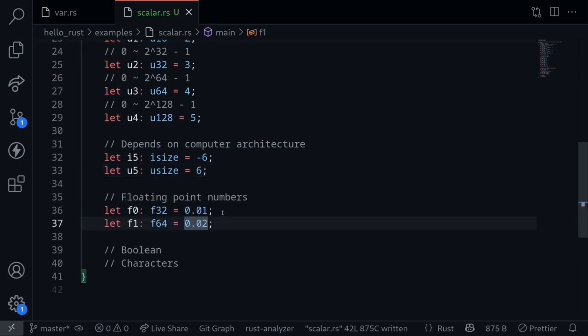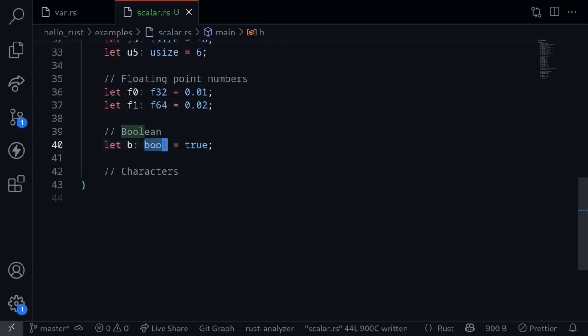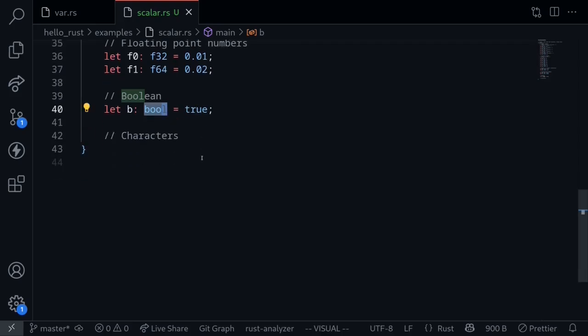I forgot to mention that floating point numbers are also scalar types. These are f32 and f64. Floating point numbers represent decimal numbers. Okay, and then moving on, we have the Boolean. To declare a Boolean type, you would type bool. So that's Boolean. Let's move on to characters.